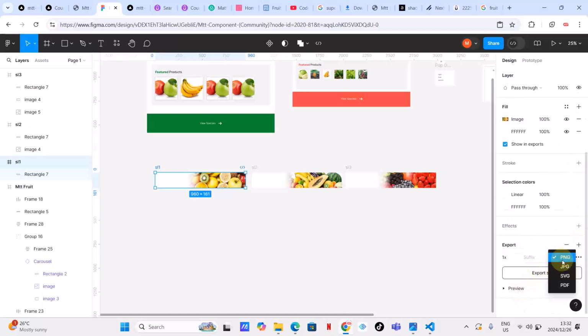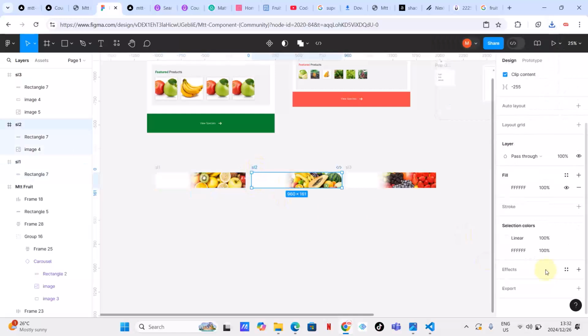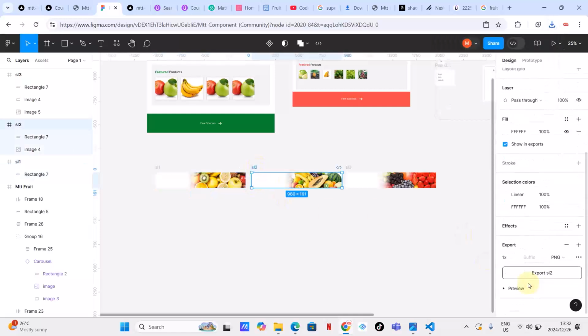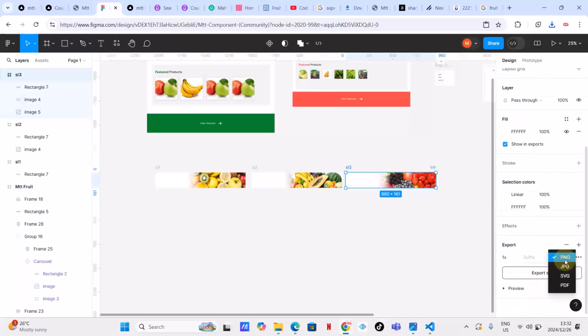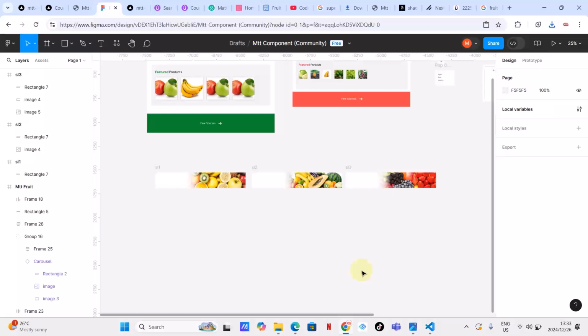Export as JPG. Done with this, come here. Export as JPG. Then come here, export as JPG. Okay, guys, that means now we've got our images.